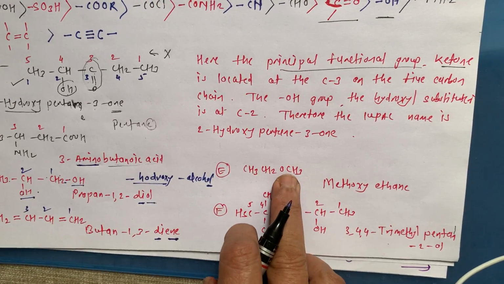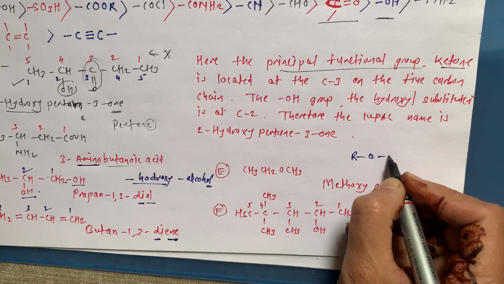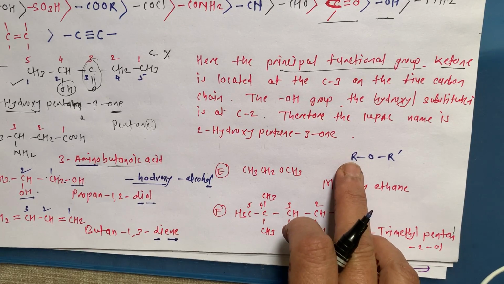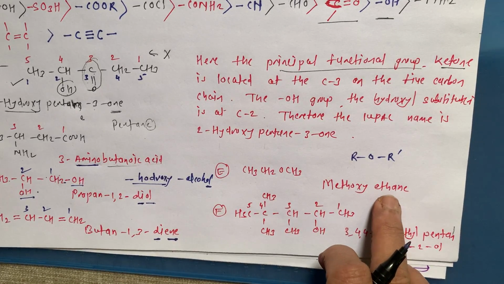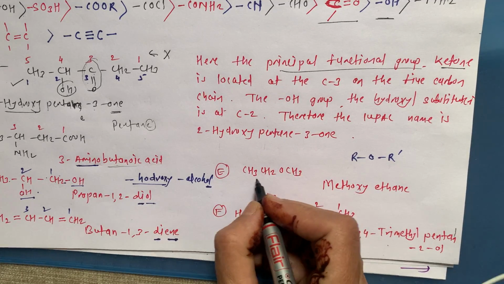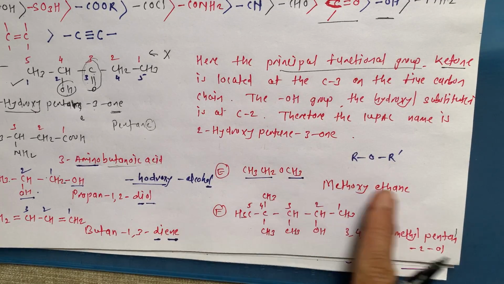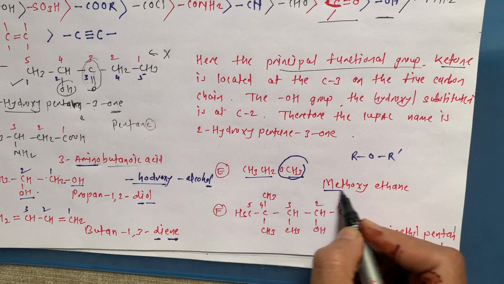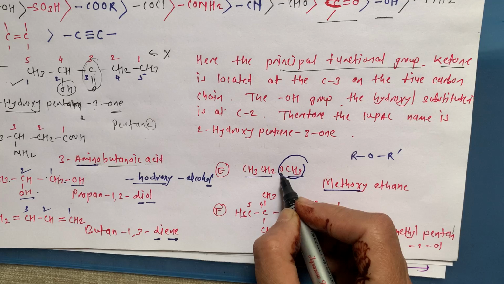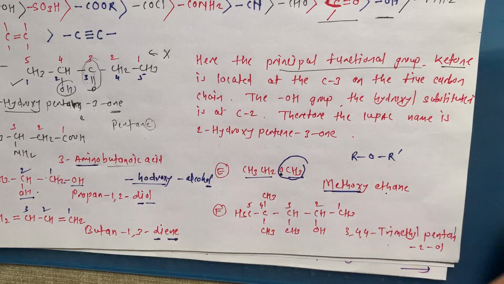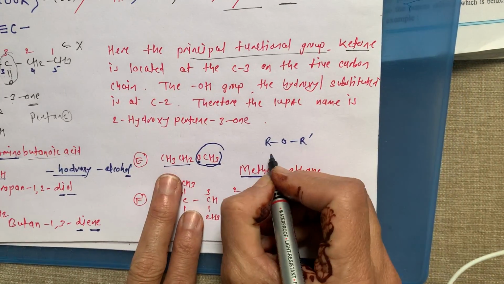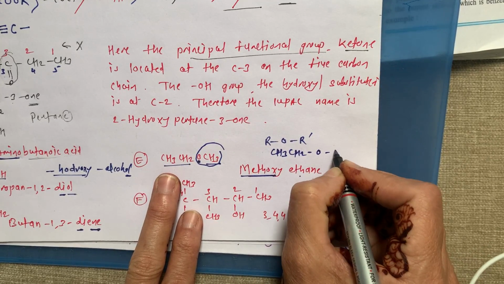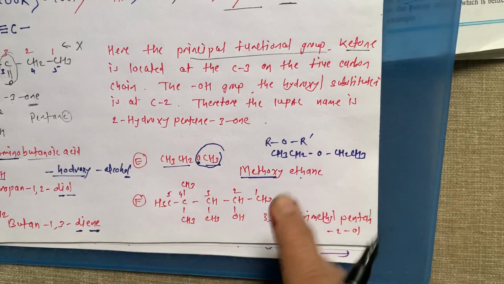Then when there is an ether link like this, R-O-R dash, then the higher alkyl group you have to treat as an alkane. So this is higher than this one. So we treat this as an alkane, and this group we mention as methoxy, methyl group with oxygen. So this is methoxy ethane. Suppose the compound is like this, CH3 CH2 O CH2 CH3.